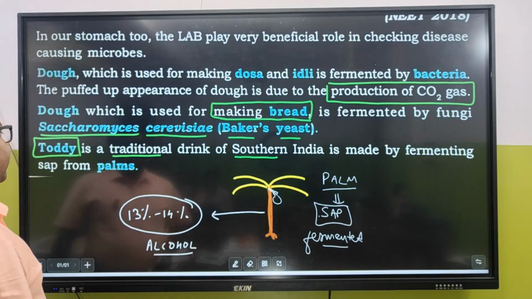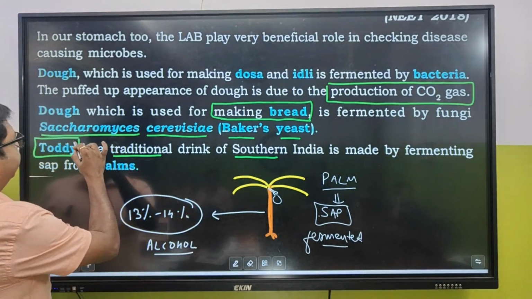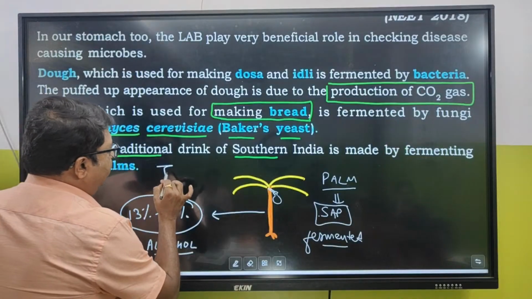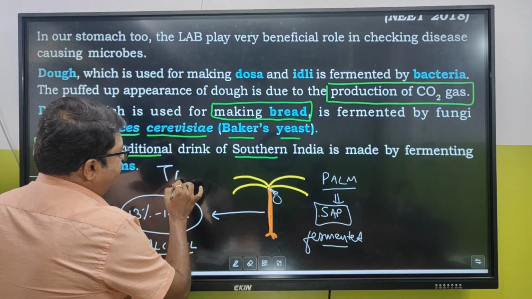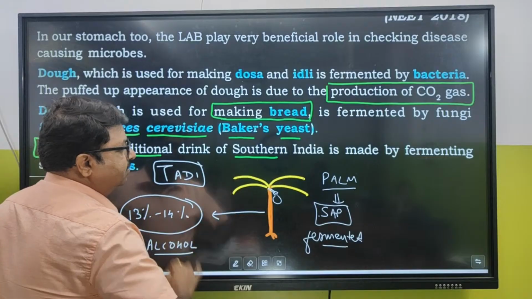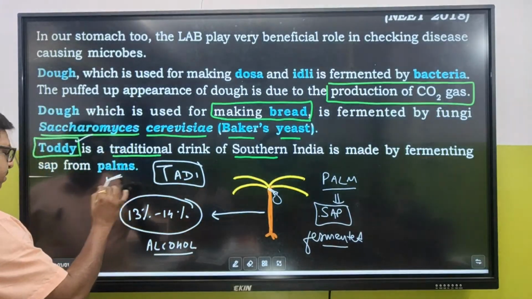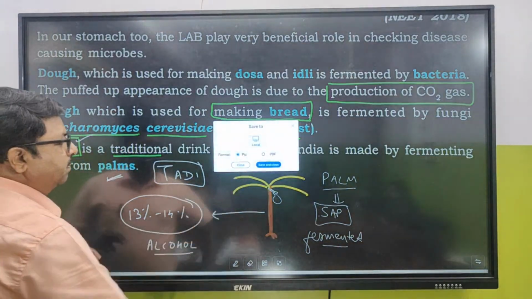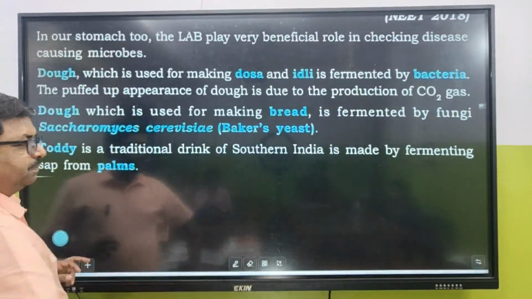Clear? Okay, so this is toddy, a traditional drink. In Bengali, it is called tadi. Fine. It's a fermented product from the sap of palm. Any issues? Clear?